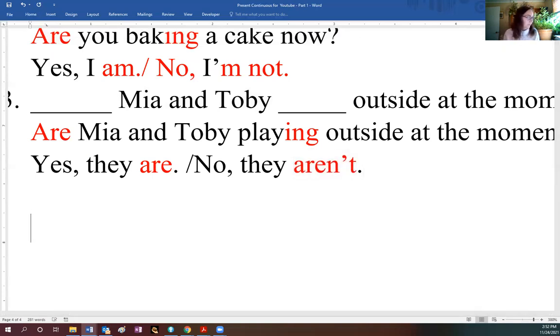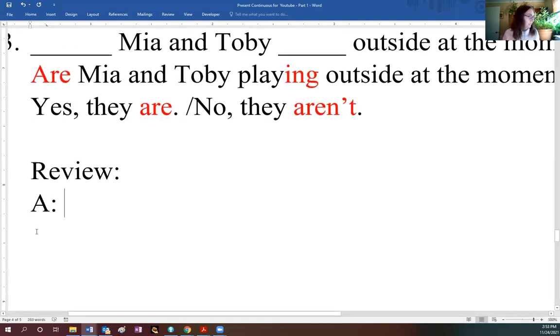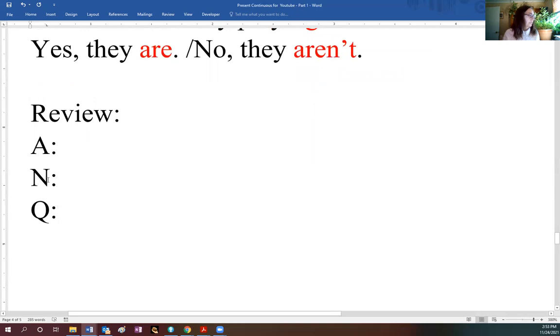Okay, so I would like to review everything a little bit. So a little review exercise here. I will give you the positive or affirmative sentence, and then we'll make the negative sentence, and we'll make the question. A is for the positive or affirmative form, N is for the negative form, and Q is for the question.